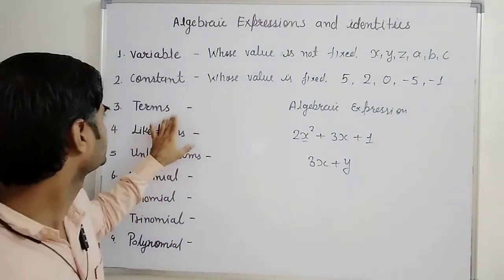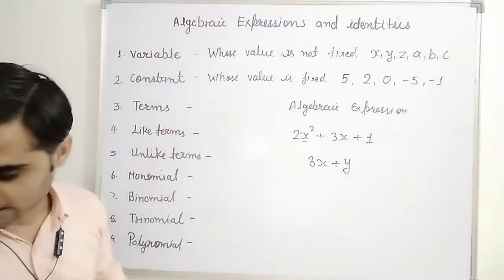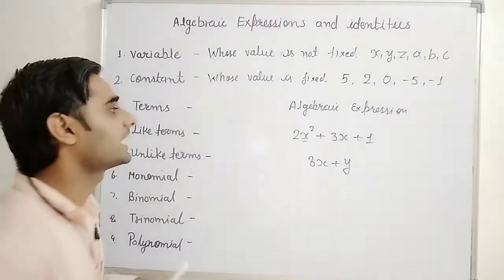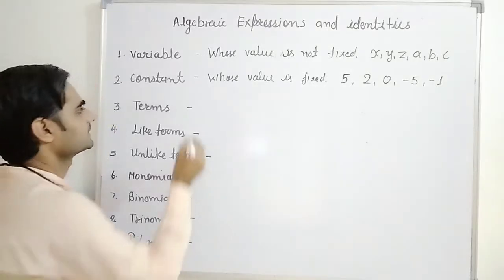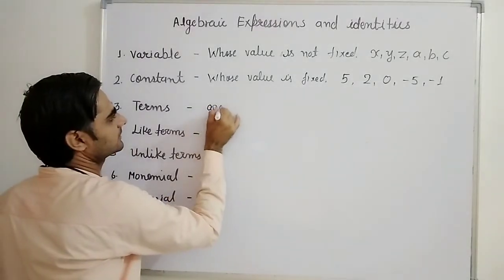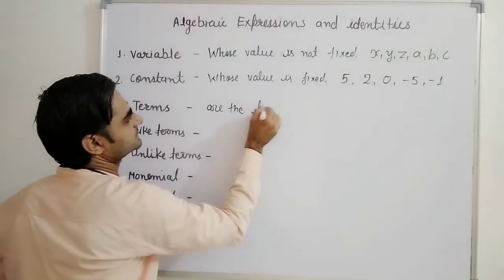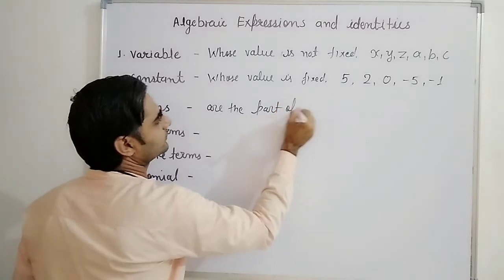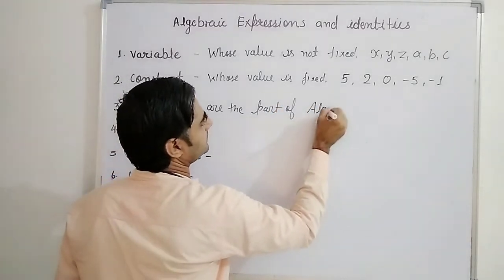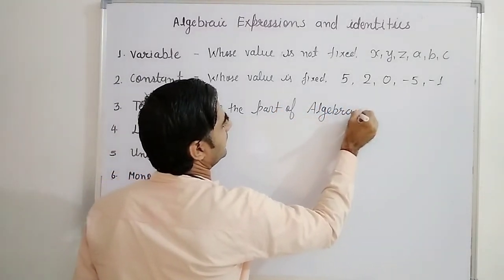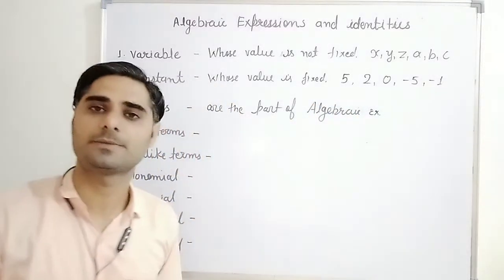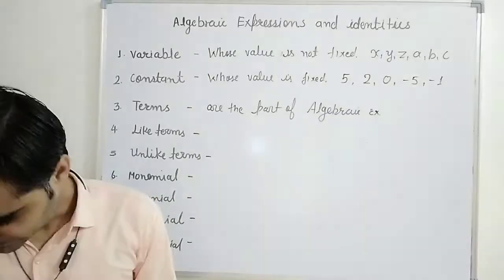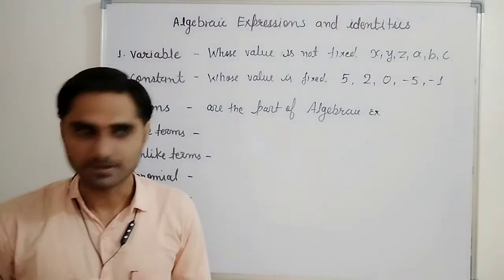After that, terms. What are the terms? Terms are the parts of an algebraic expression. Algebraic expression के part होते हैं.